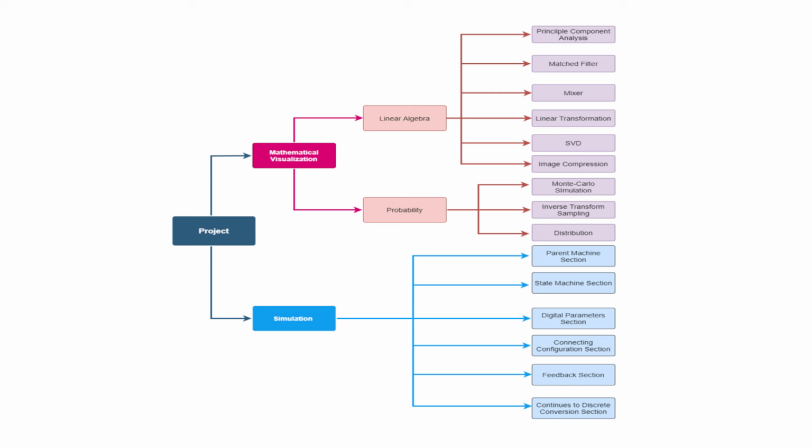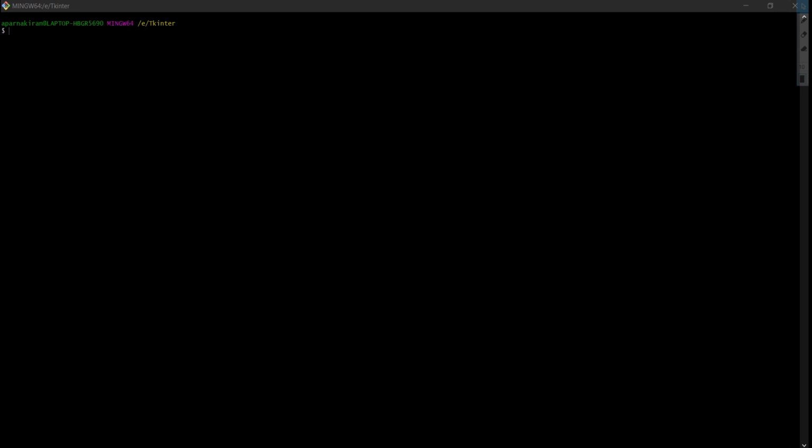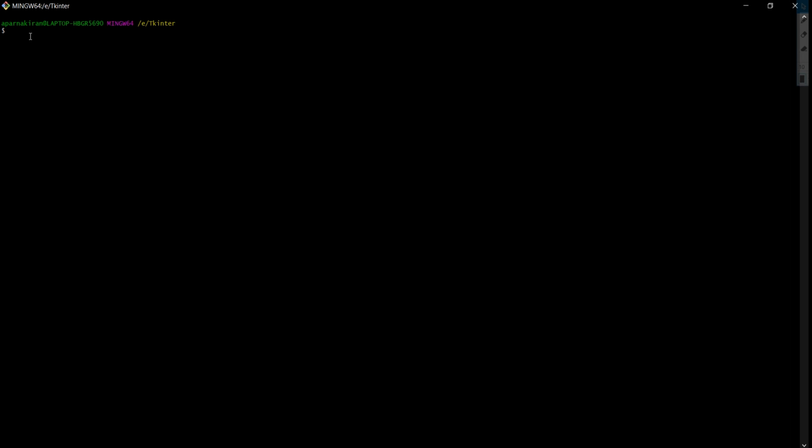The state machine simulation library consists of simple building blocks for constructing a state machine. A user with basic electronics knowledge can build a state machine using these libraries and simulate the output. The simulation library is a group of different classes which is the mathematical representation of different electronic components, connecting configurations, feedbacks, digital parameters, continuous to discrete conversion sections, etc. Now let's see the demonstration of our visualization tool.